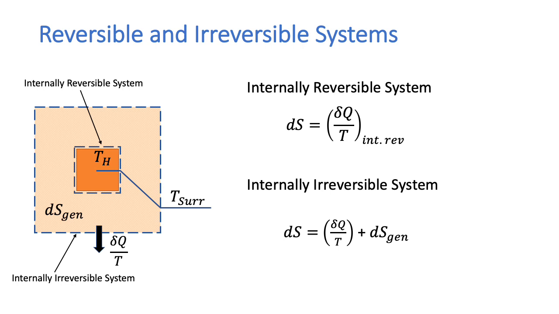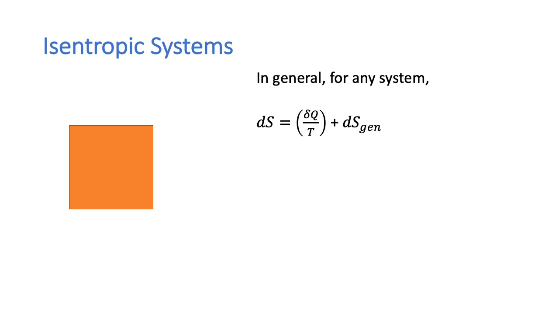But in addition, there's also the entropy which is generated inside the system boundary. So in general, for any system, we can write that dS is equal to delta Q by T plus dS gen. For an internally reversible system, this entropy generation term would go to 0. So if this is internally reversible, dS gen would go to 0.